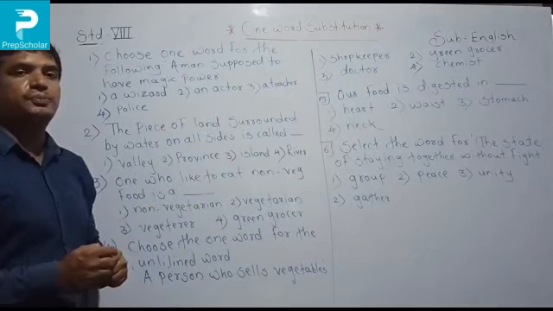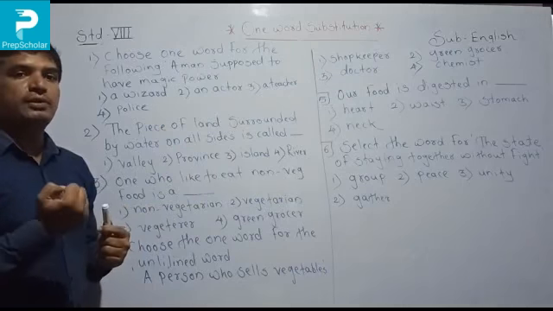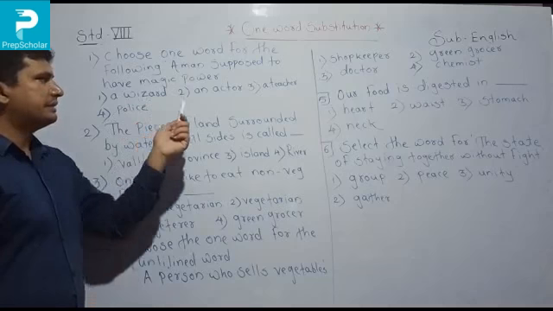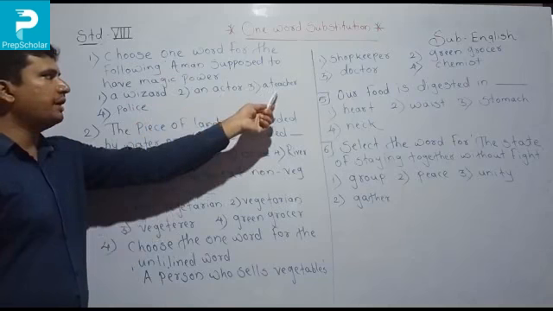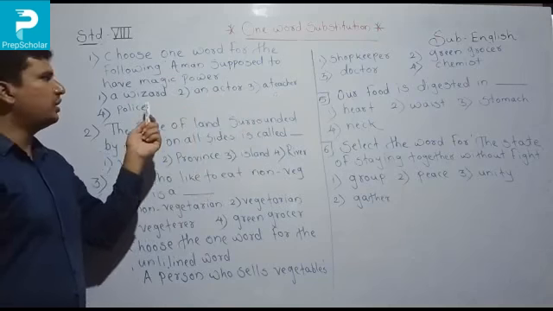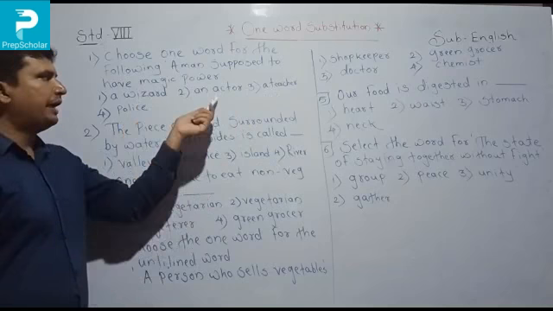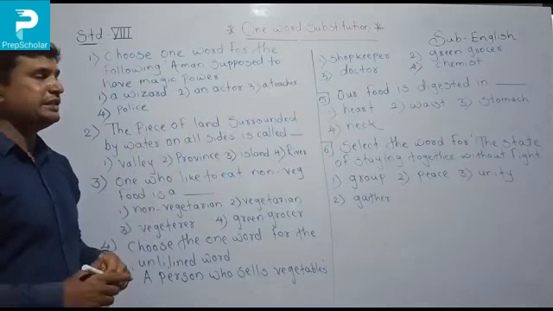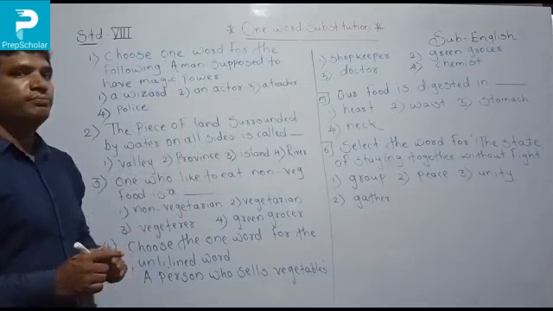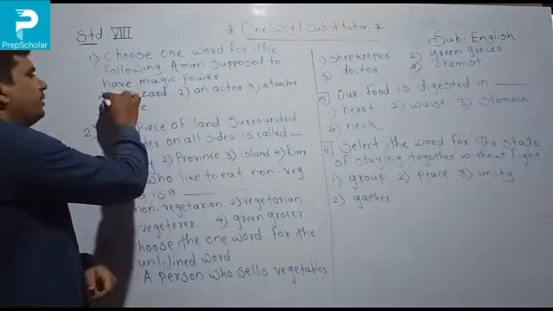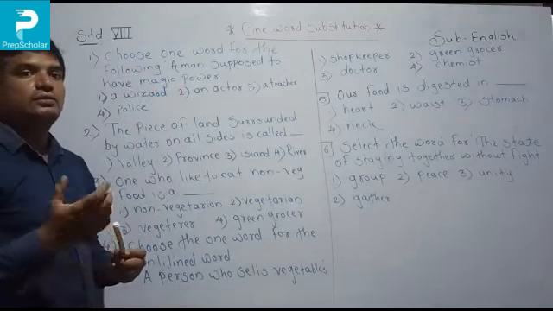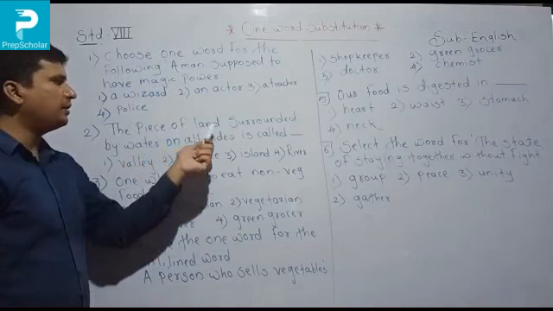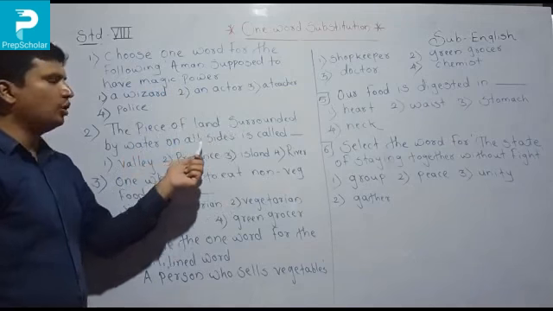ज्या माणसाकडे एक प्रकारची पॉवर असेल, चमत्कार करणारा व्यक्ती, त्याला आपण काय म्हणतो मराठी? Number one wizard, second an actor, third a teacher, and last one is police. So wizard means जादूगार, actor means hero, teacher म्हणजे शिक्षक आणि police म्हणजे पोलीस. So what is a magic power man? It is called a wizard. Wizard means जादूगार.